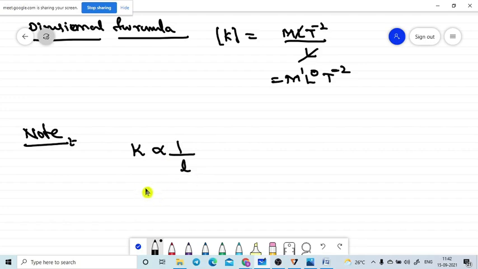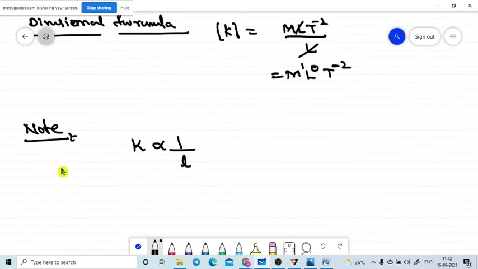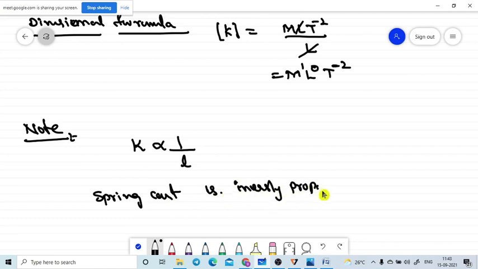So in words, let me write: the spring constant is inversely proportional to its length. That is very important.